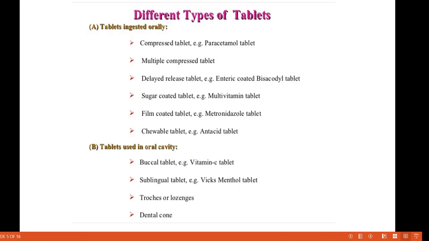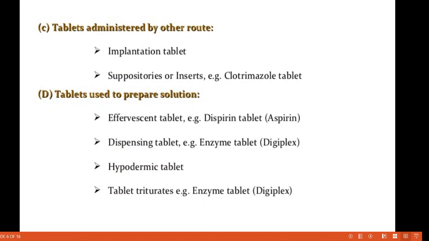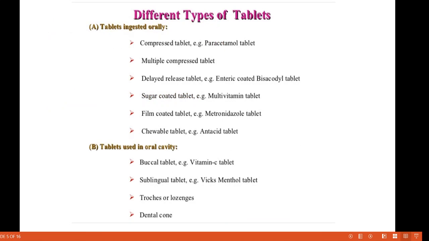Then the main point, that is types of tablet. There are different types of tablets. So here the total 4 types are there: tablets ingested orally, tablets used in oral cavity, tablets administered by other route, and tablets used to prepare a solution. These are the 4 main types, and in that the subtypes are there. So we start with the tablet ingested orally.